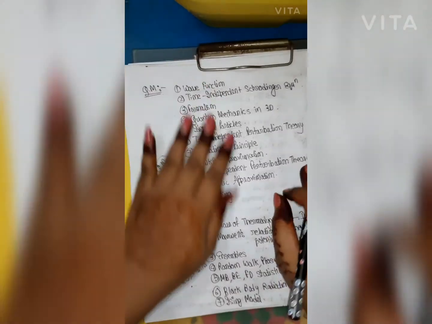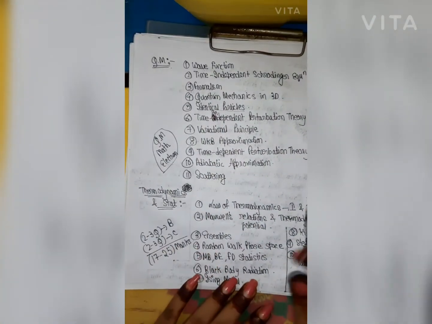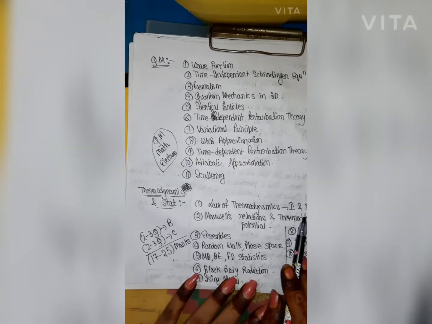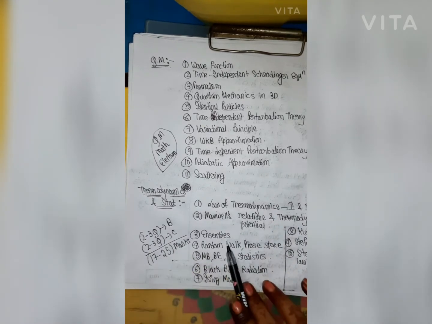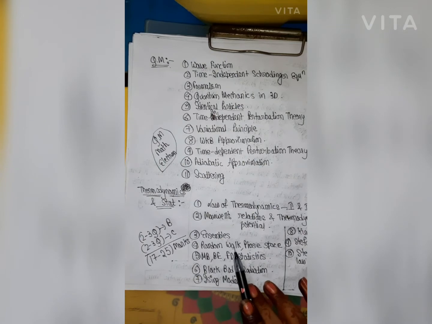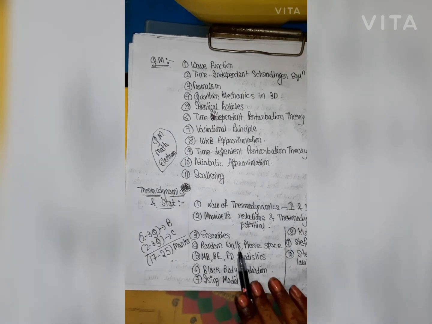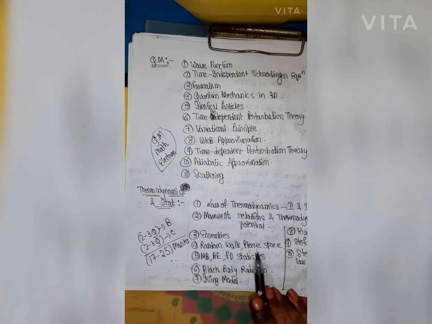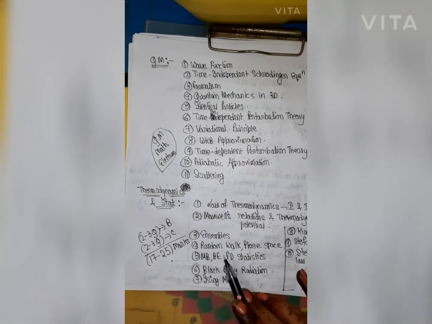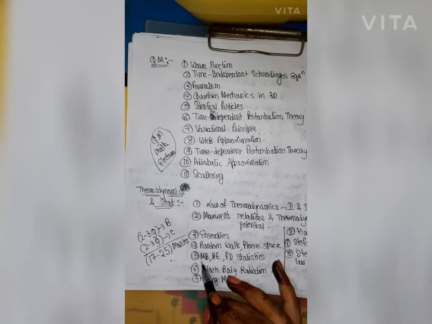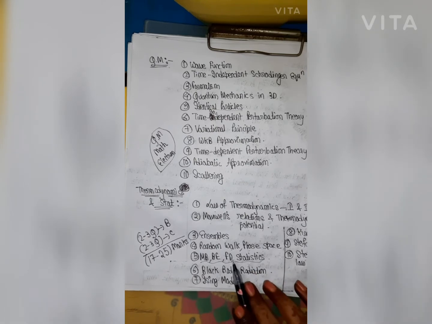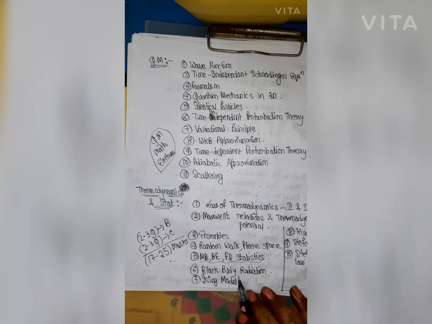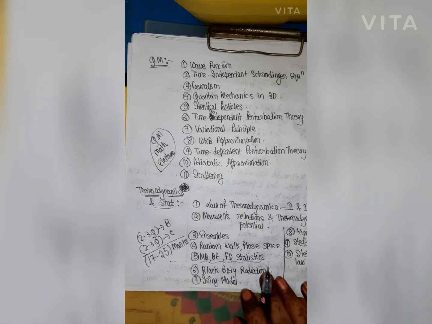That depends. Now thermodynamics and stat, this is also an important topic. Basically we have laws of thermodynamics 1 and 2. Then zeroth law of thermodynamics is also there. Then Maxwell relations and thermodynamic potentials, ensembles, random walk. Random walk we will include in the probability topic also. Then here also we have phase space, then Maxwell-Boltzmann, Bose-Einstein, and Fermi-Dirac statistics. These three are mainly the fundamentals of our statistical mechanics. So we will study these 3 points wisely. Then black body radiation, Ising model, then kinetic theory and all that are included in thermodynamics only.